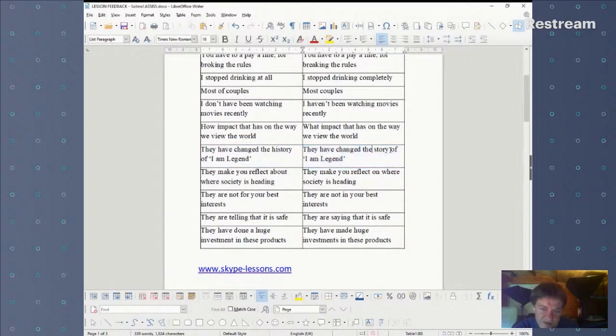And this word story, we would always use it in English and never history for anything which is some kind of plot. And I Am Legend is a fictional story, it's science fiction. So anything that's in a book will be a story, certainly. History is really only used for the study, the subject, the study of history.